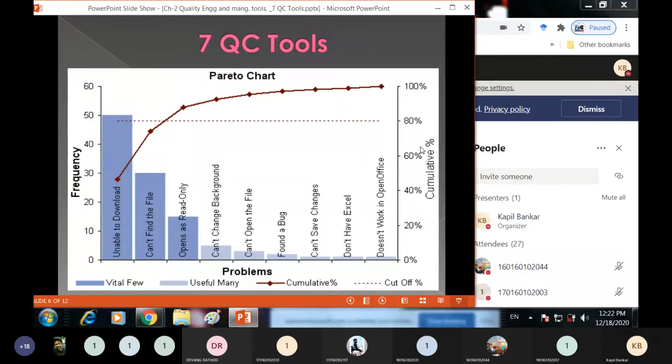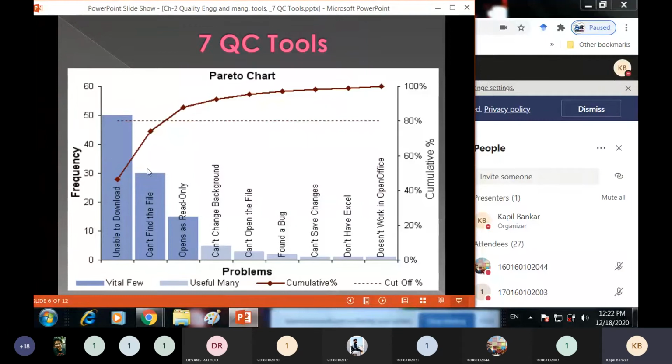Got it? Now, from this diagram, you can easily identify the vital few and the useful many. Vital few means what? Due to certain major problems, you can find which problems are critical.